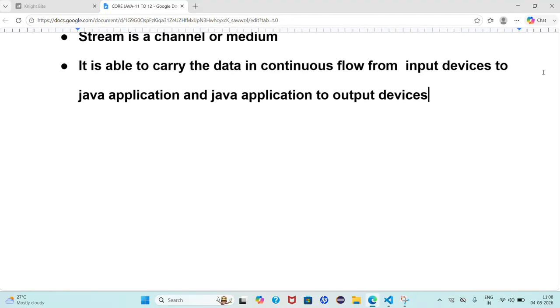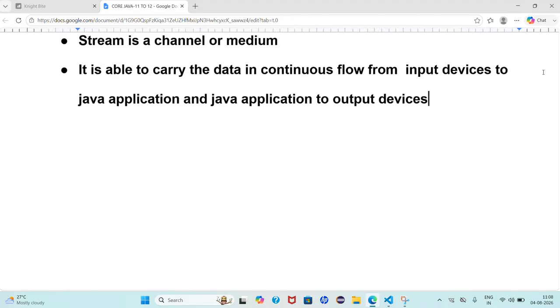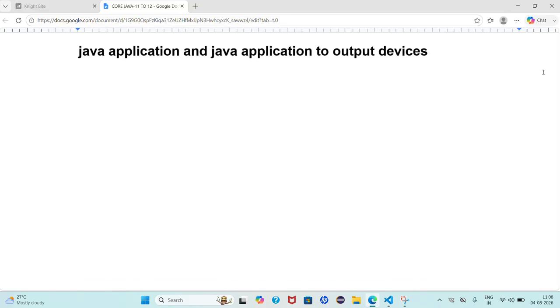Are you guys able to understand what I am saying? Simply say, streams are nothing but pipes. These pipes, I mean these streams, are able to carry data.